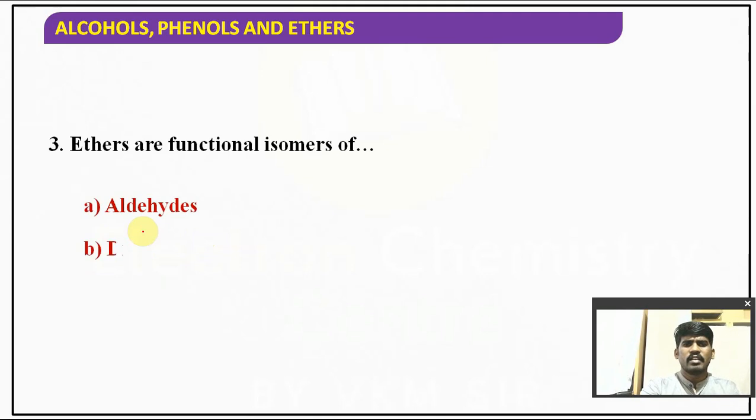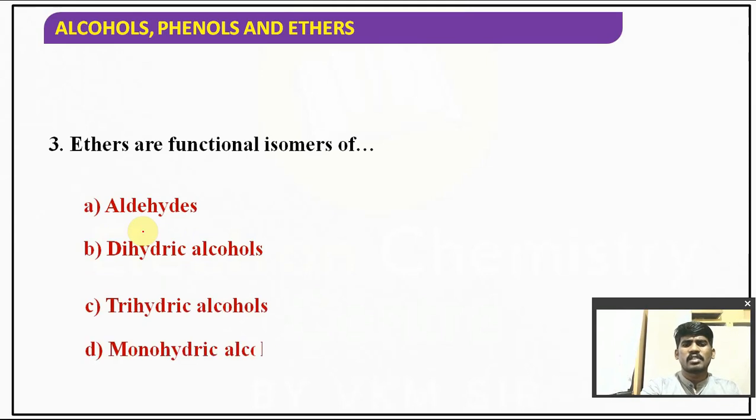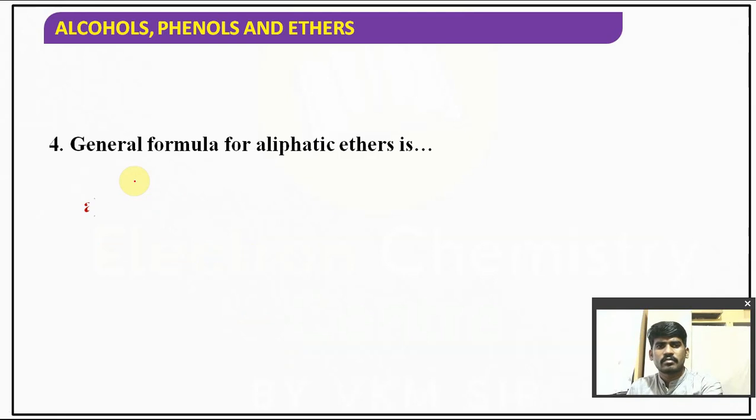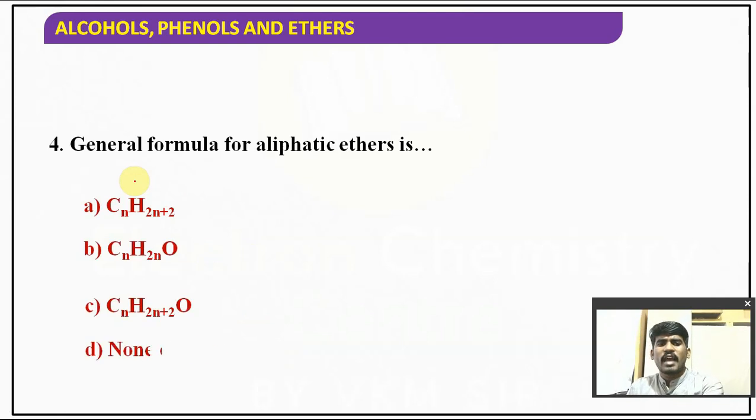Let's see the next question. Ethers are functional isomers of which alcohols? Monohydric alcohols, alcohols which have only one OH group. The general formula of aliphatic ethers is CnH2n+2O.